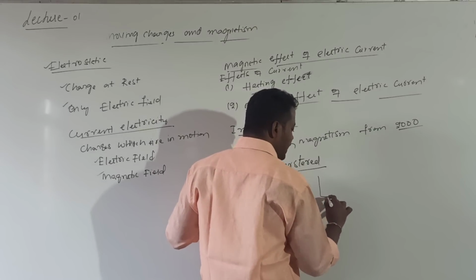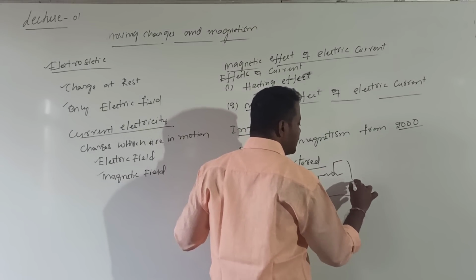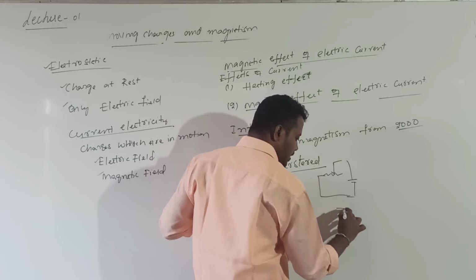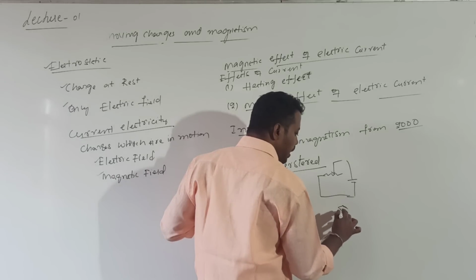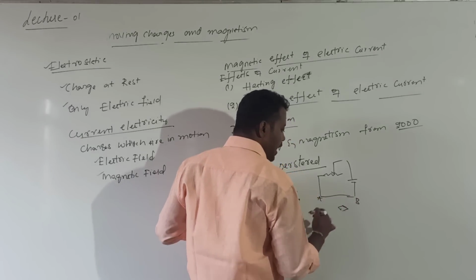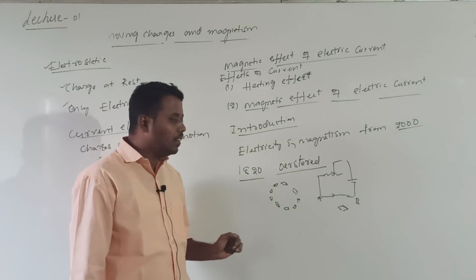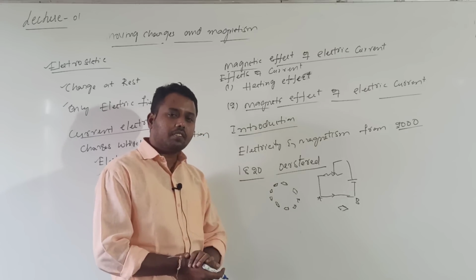If you want to demonstrate it experimentally, let me consider one rheostat. The rheostat is connected to our battery. Below the current carrying conductor I kept one magnetic needle. Let me call the current carrying conductor AB. Initially current is flowing from A to B. When current is flowing from A to B, the needle showed some deflection.